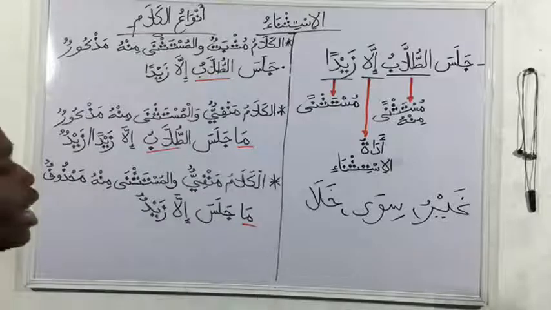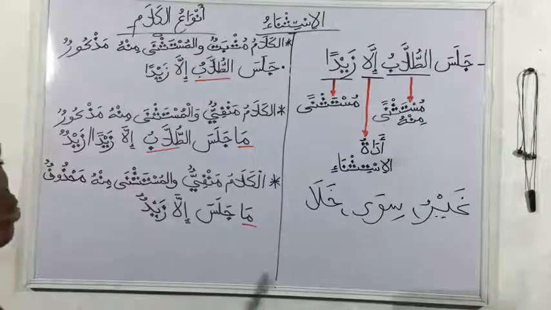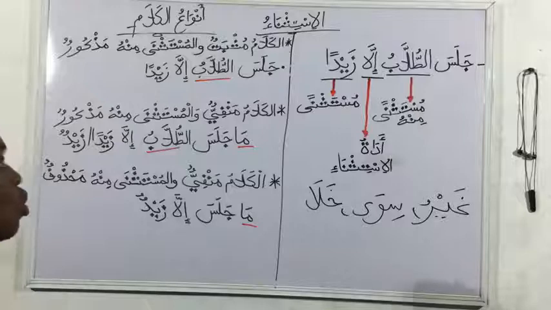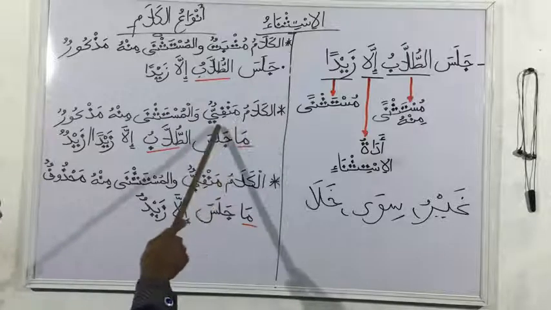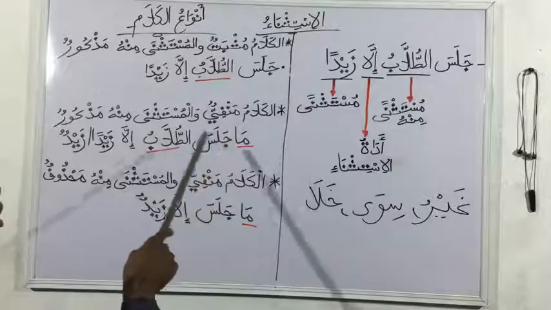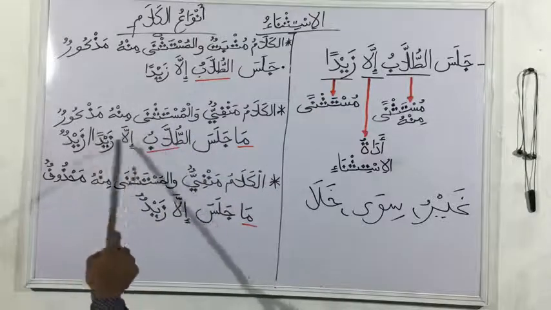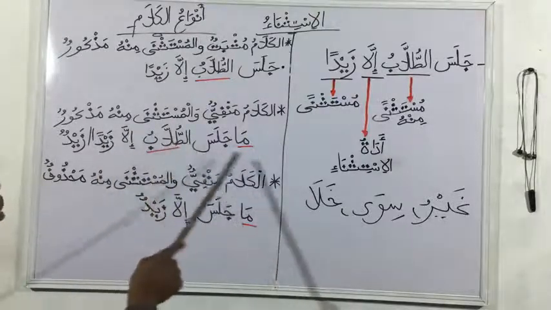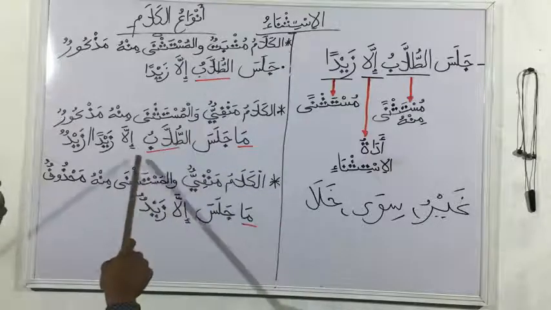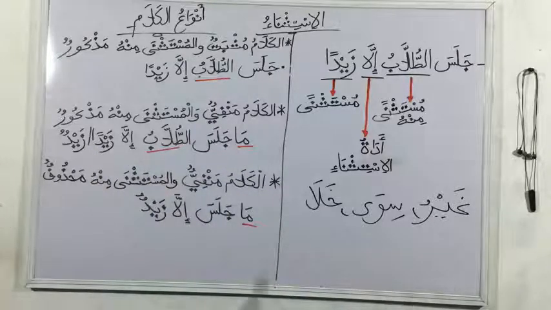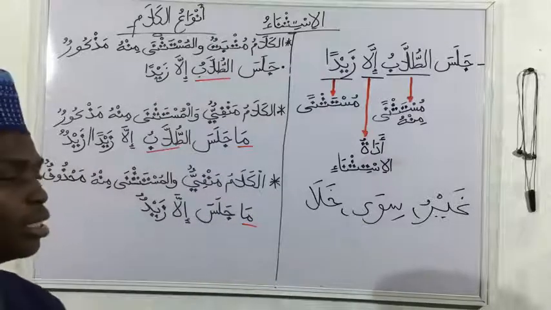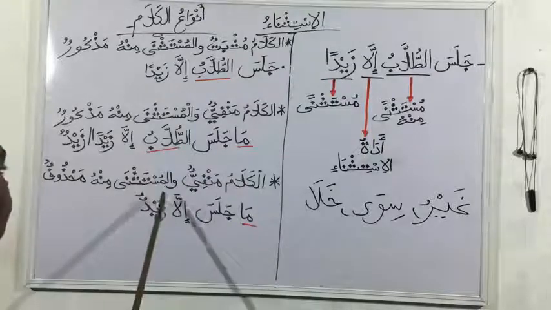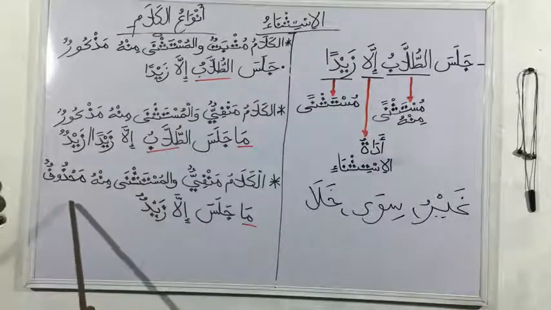This can be ma nafia, or if we add mudari, you could also have la nafia, lam, lan, and so on, other things. So when the statement is negative and the mustasna minhu is actually mentioned, that is, tulab is mentioned, we can say ma jalasa tulabu illa zaydan, or we can also say ma jalasa tulabu illa zaydun.